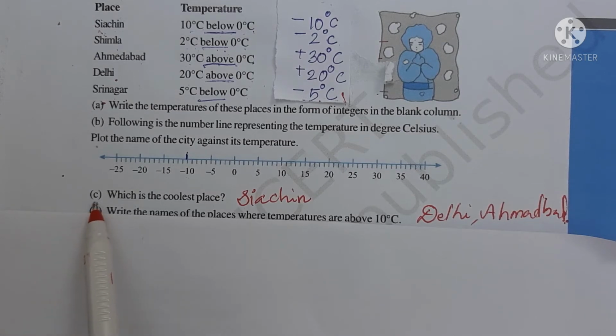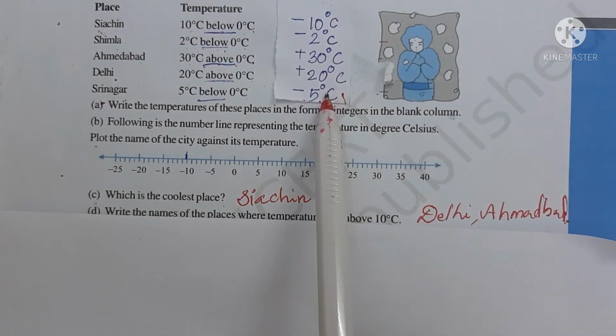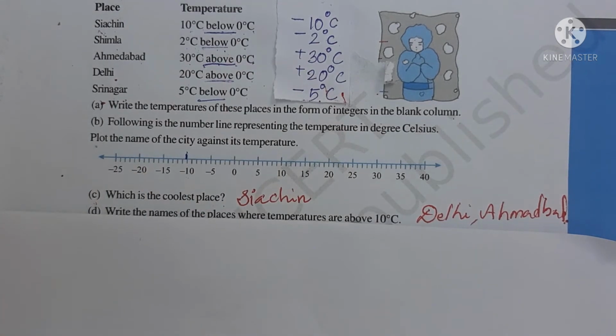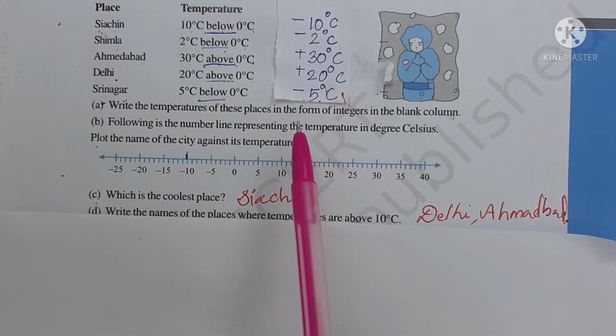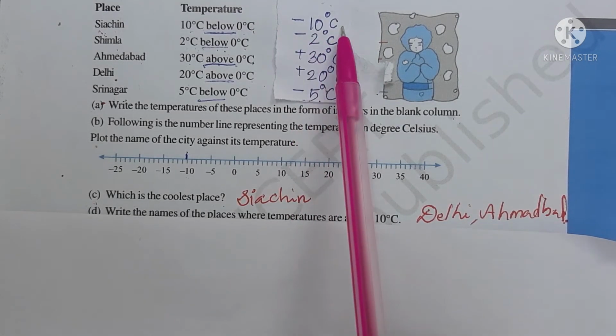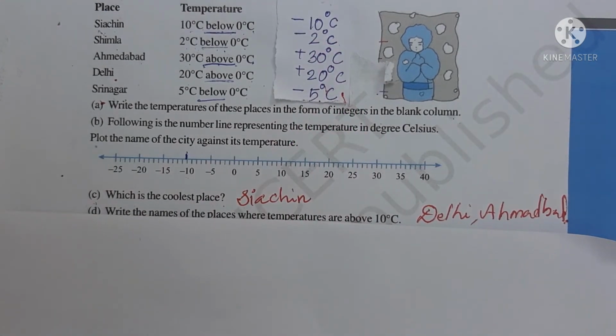Coming to C, which is the coolest place? Here you can check the temperatures of the given places. Okay, which number is smallest? It stands for the coolest place. Here minus 10 is the smallest number, so the temperature is lowest.